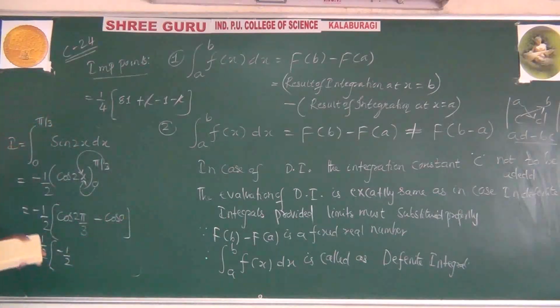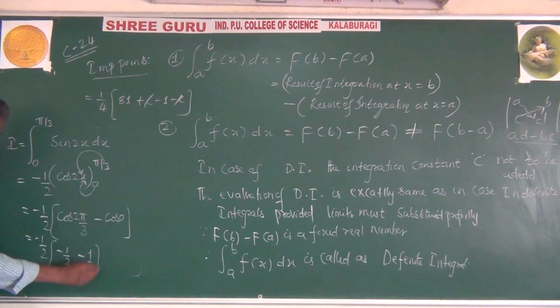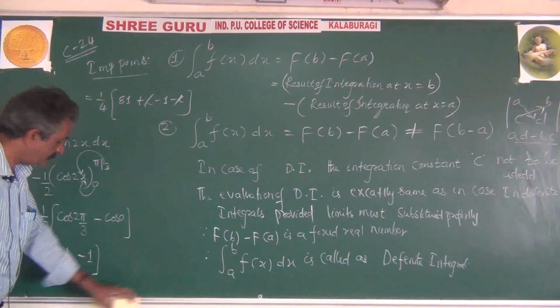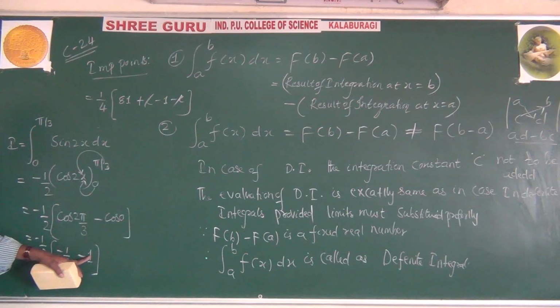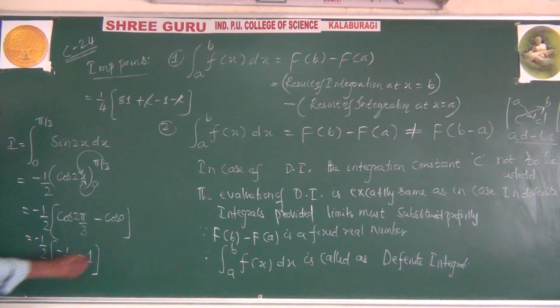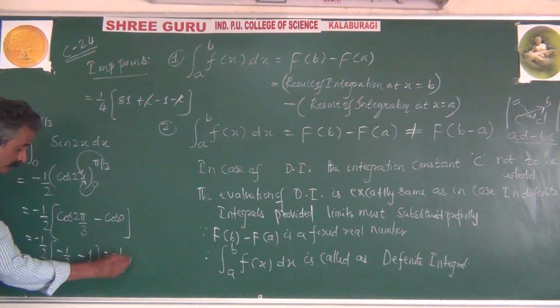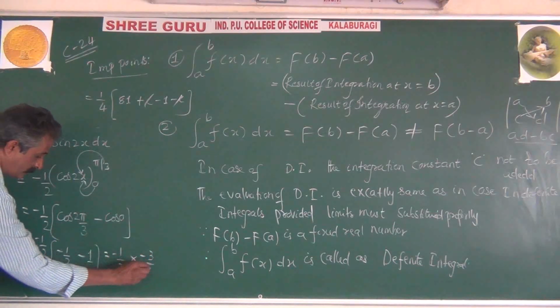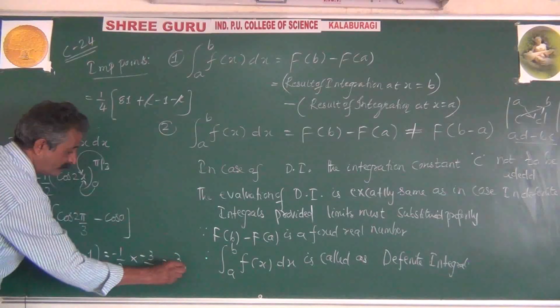In the second quadrant, the cos function is always negative, whereas cos 0 is 1. LCM 2, 2 into 1, 2. Total minus 1, minus 2, minus 3. Minus 1 by 2 into minus 3 by 2, that becomes 3 by 4.